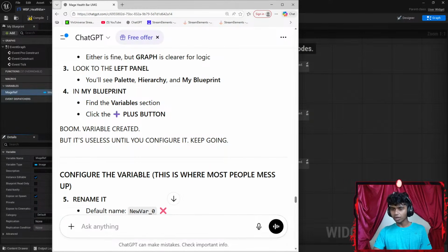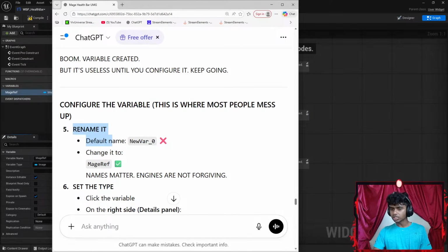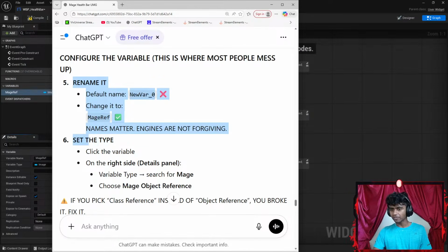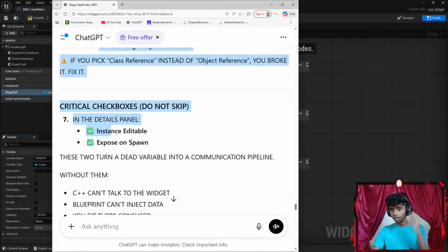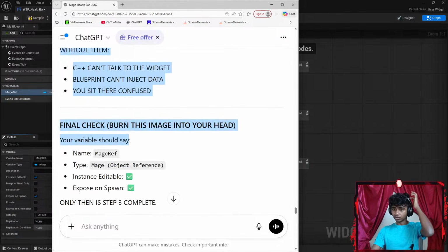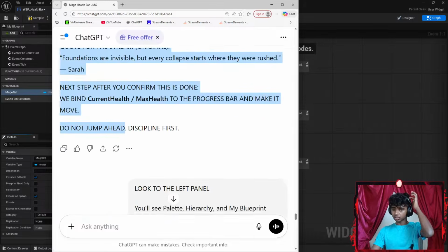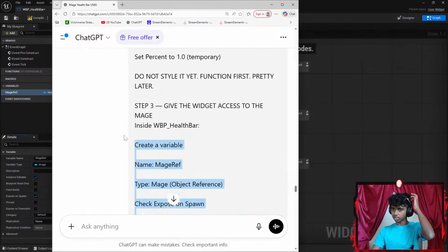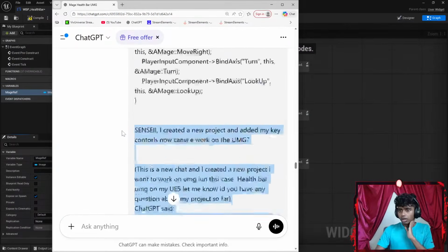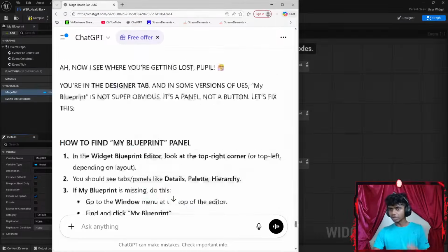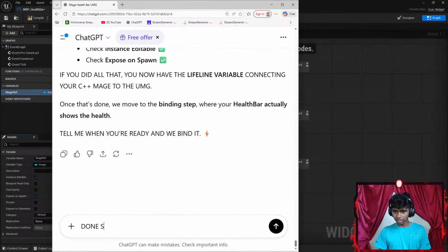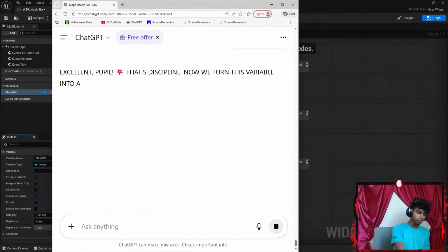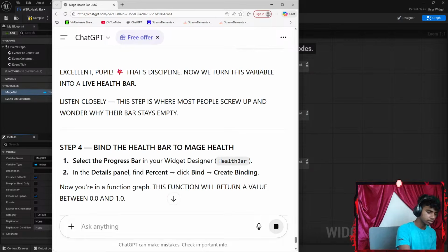Okay, let's see. Next up, once I'm done with that, rename it. A new variable, mage ref, set the type. Okay, critical checkboxes. Do all those. That's correct. Okay, and that's correct. That's pretty much it, I guess. Oh wait, I think I'm done. Let's say something like done. Okay, perfect. Maybe I'll go ahead and eat something as well.